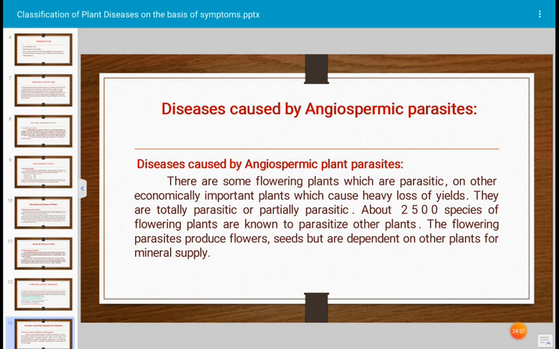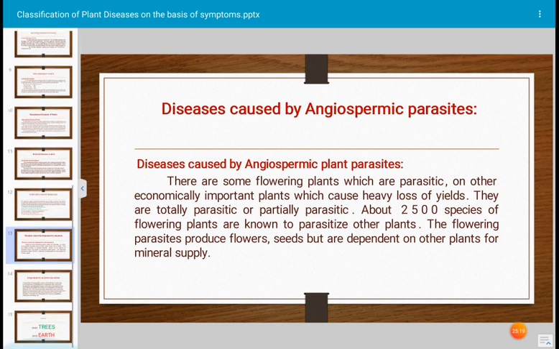They are totally parasitic or partially parasitic. About 2500 species of flowering plants are known to parasitize other plants. They cause diseases to other plants. The flowering parasites produce flowers and seeds, but are dependent on other plants for mineral supply.